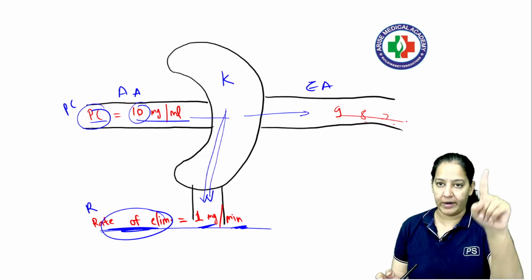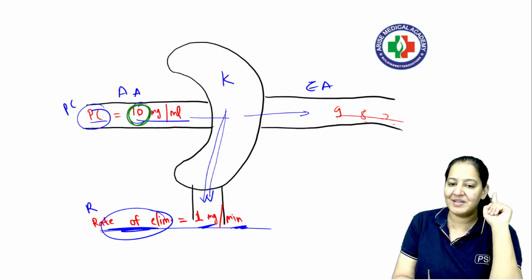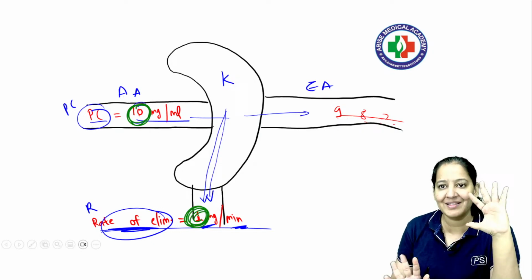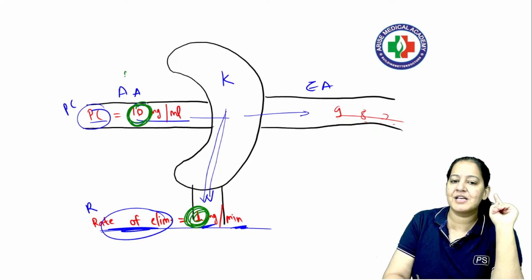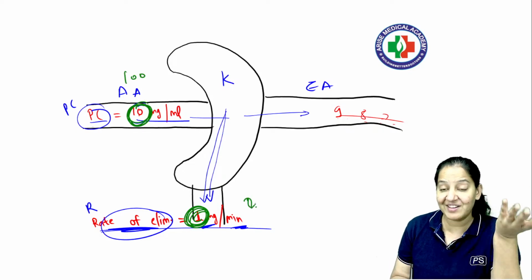Let me ask you one question. So here the plasma concentration is 10, so rate of elimination is 1. Okay, you all can see it is an example, don't learn the values. Instead of 10, what if the plasma concentration is 100? What is the rate of elimination in that case? I'm increasing it 10 times, है ना.